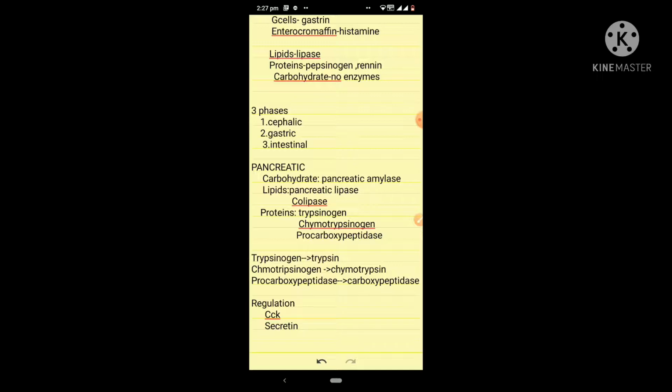This pancreatic secretion will ultimately reach the small intestine through the pancreatic duct, and as the food reaches the intestine and these enzymes come in contact with the food, they will get activated.